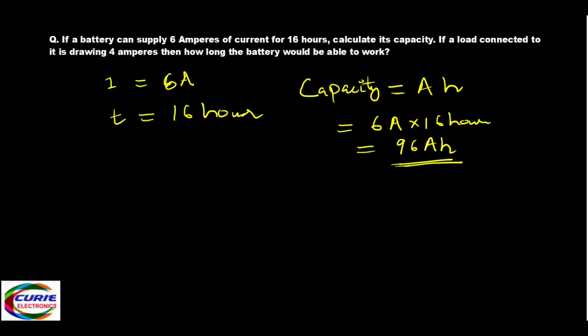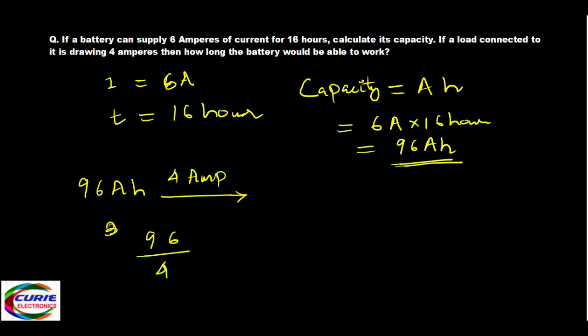Now we know the battery is 96 Ah, and if you are drawing 4 amps of current, how long can it last? Please check it yourself. How do you find it? Ah, the capacity divided by current. That is 96 upon 4 gives the time. It is 24 hours. It lasts for 24 hours. So we have seen a problem also.